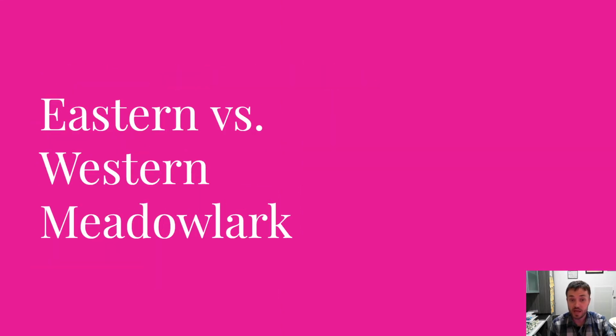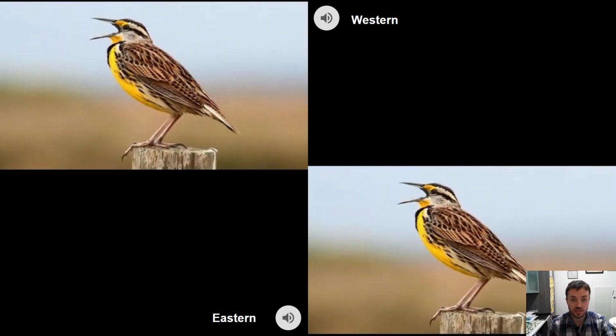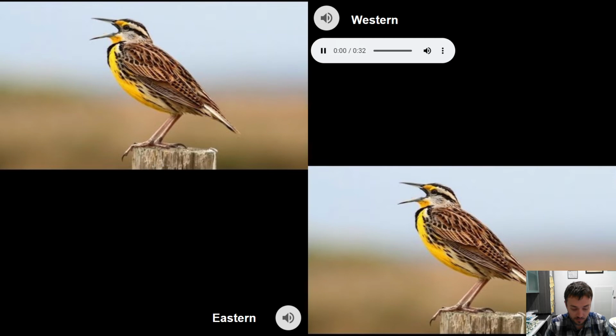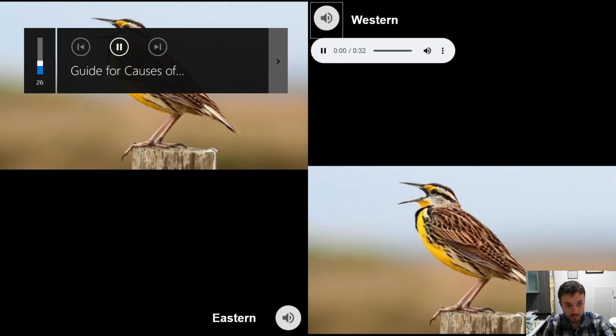Another type would be considered behavioral. This is where because they act so differently, they're not attracted to each other and they're not going to mate. An example is the eastern and western meadowlark. They look basically identical. But if you listen to the song, let's see if I can get that to play.